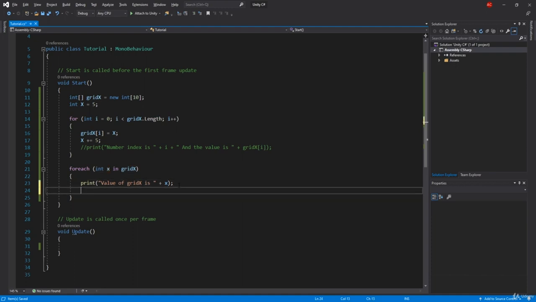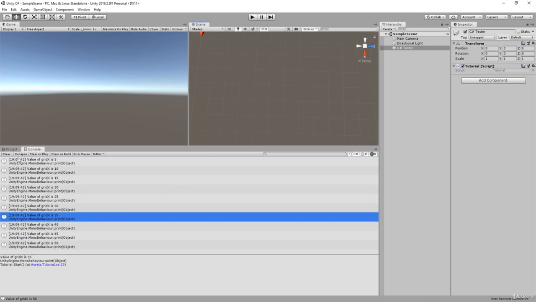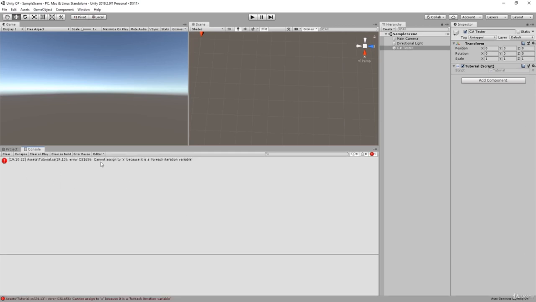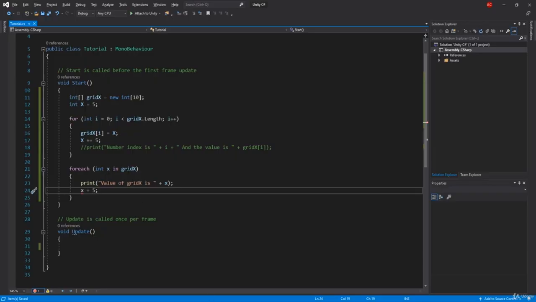What we also can't do is say X equals 5. That is not possible. You can see here we're going to have an error. Let me show you. Come on, I did not save the script. Cannot assign X because it is a foreach iteration variable. So what we are doing here is iterating every integer in the grid X. We cannot assign a value, but we can get something out of it.